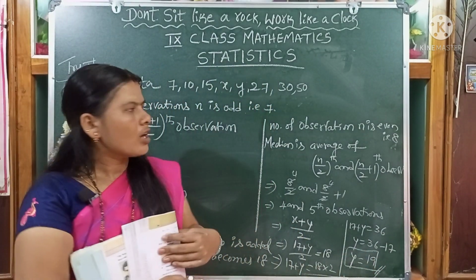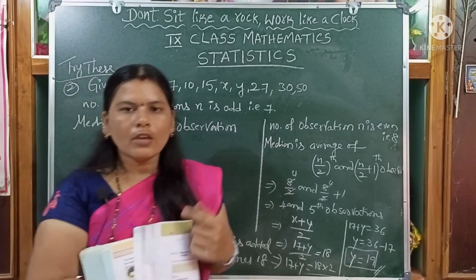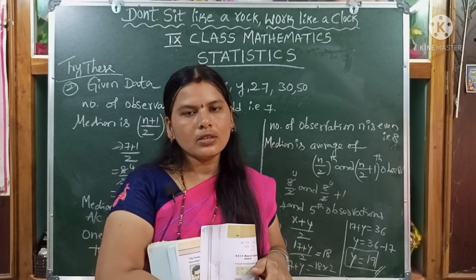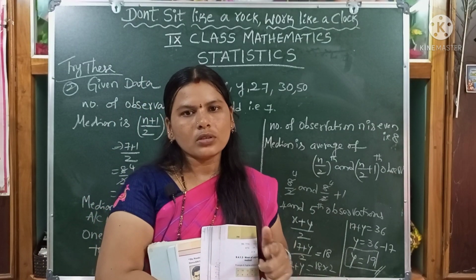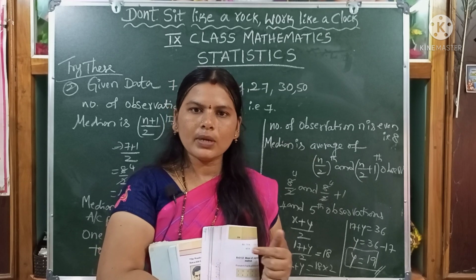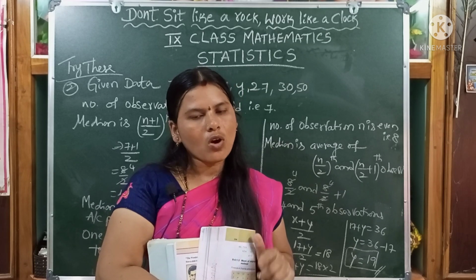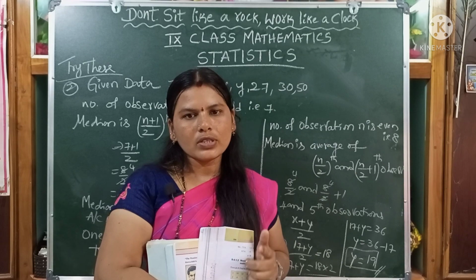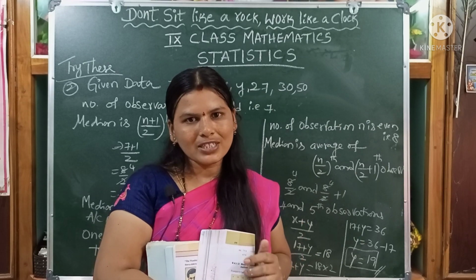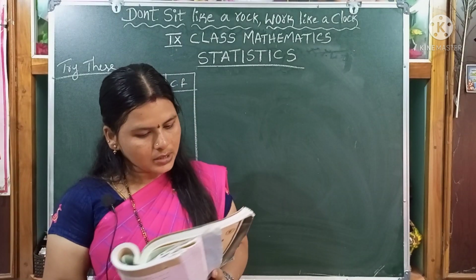Do you understand, children, how we can find the median? If the number of observations is even, the average of the n by 2 and n by 2 plus 1th observations is the median. If the number of observations is odd, the n plus 1 by 2th observation is the median of the given data. Do you understand? Next one is try these problems, children.